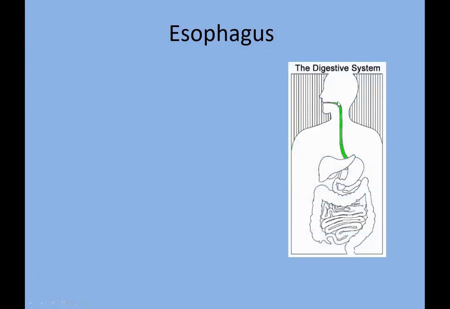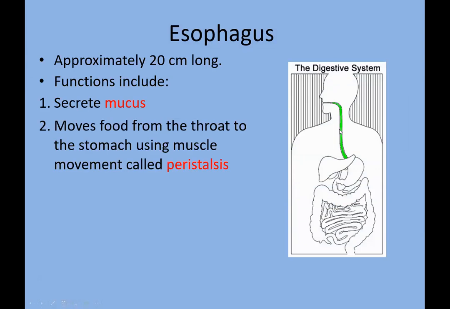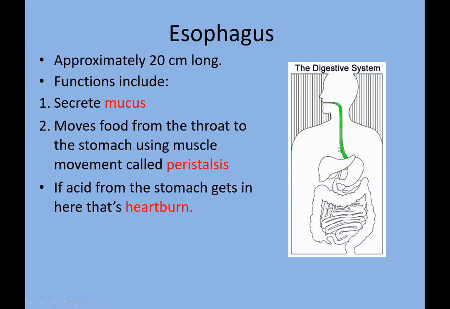Next, esophagus. Below the pharynx, there is the esophagus. It's approximately 20 centimeters long and it secretes mucus. Why does it secrete mucus? There is a question over here. This is because mucus prevents friction. Whenever we swallow food, friction may be created. So in order to prevent friction and to swallow smoothly, mucus is produced.